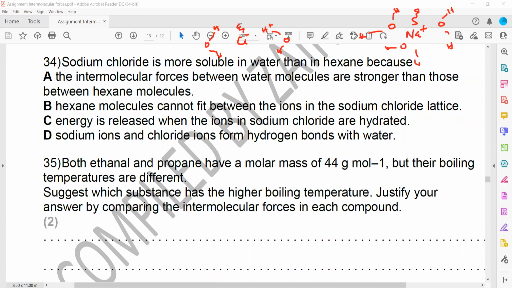So when sodium chloride, NaCl, dissolves in water, due to the hydration energy, or the formation of attraction between the water molecules and the ions, it releases energy. And if that hydration energy is more than the lattice energy, these ions are separated from each other. As a result, this ionic compound will dissolve. So energy is released when the sodium and chloride ions are hydrated, and that energy is responsible for separating the ions and making this ionic compound soluble.